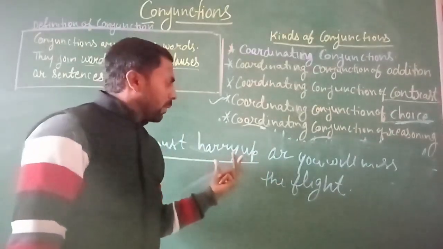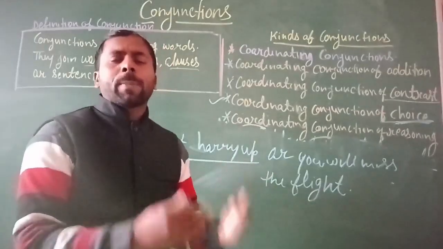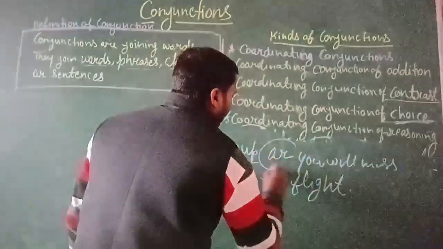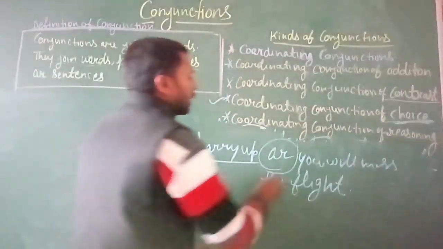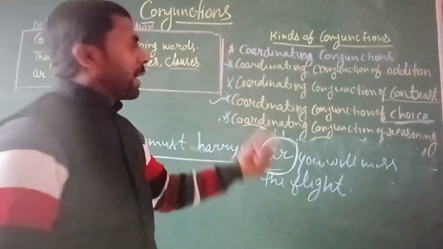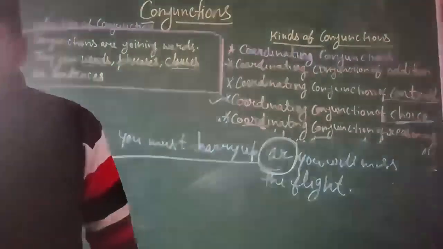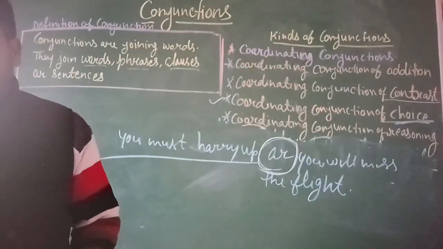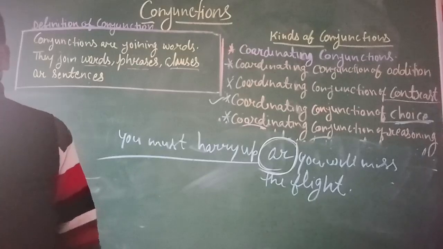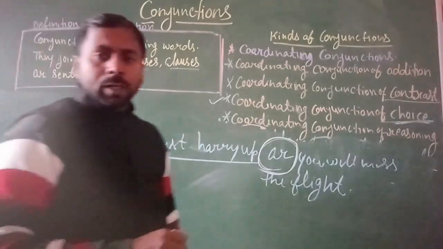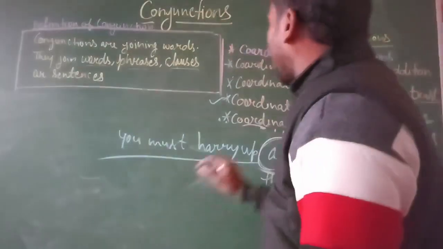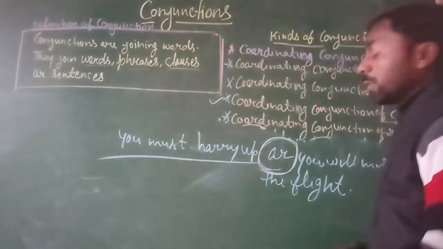If we have to add such types of sentences, the word or adds them. It is called a coordinating conjunction. I also gave some other examples: hurry up, else you will be late for the meeting; he had neither received nor read the letter. Clear? These are examples used for the coordinating conjunction of choice. I hope you all understand.